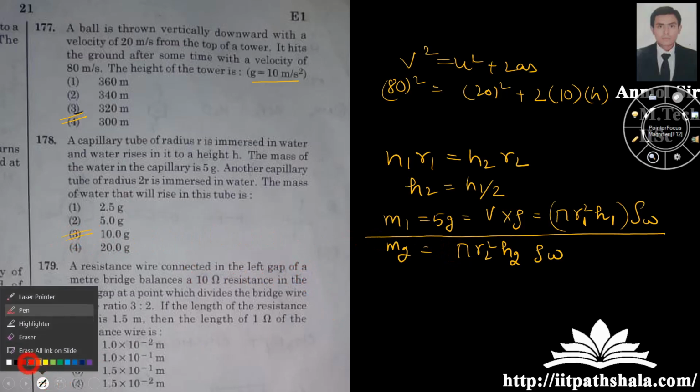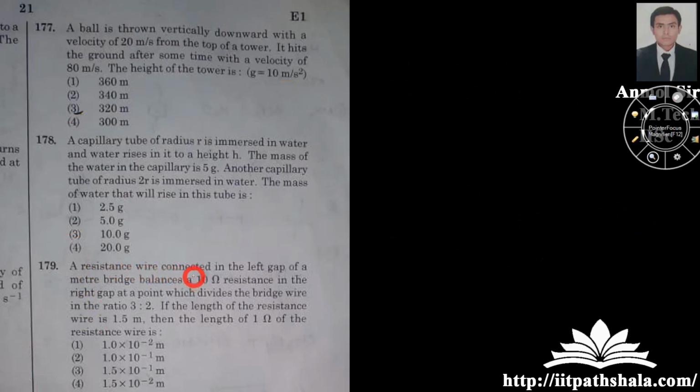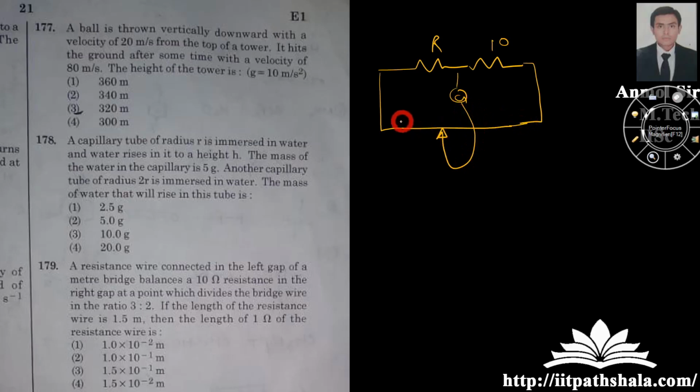Now in this question, a resistance of wire connected in the left gap of the bridge balances a 10 ohm resistance in the right gap. So you have a certain resistance R which is balancing a resistance of 10 ohm on the meter bridge, in the ratio 3:2. If the length of this resistance wire is 1.5 meter, then the length of 1 ohm resistance of the wire is?